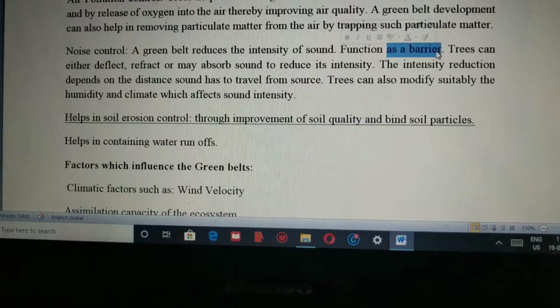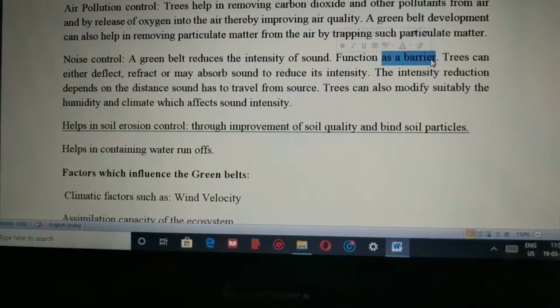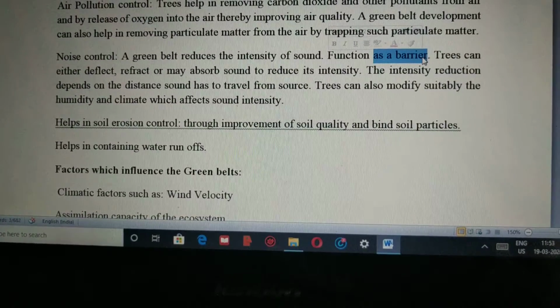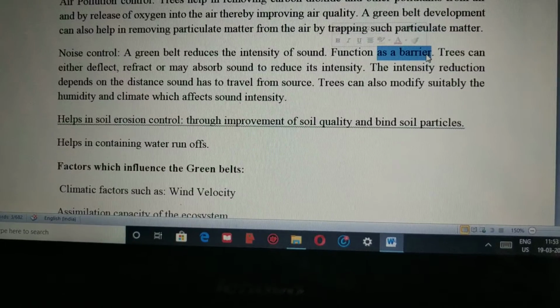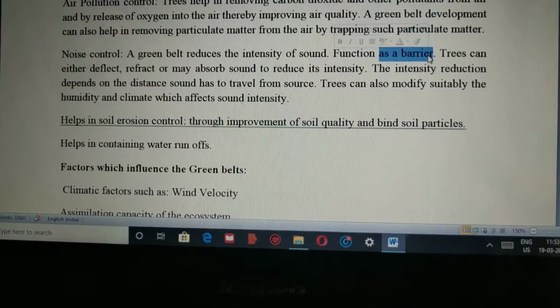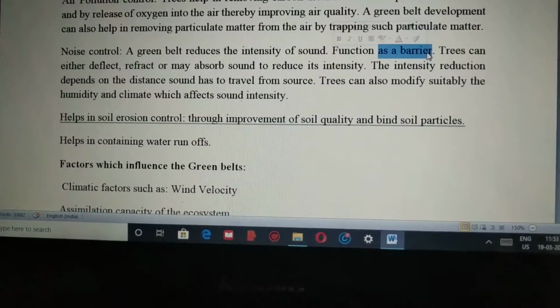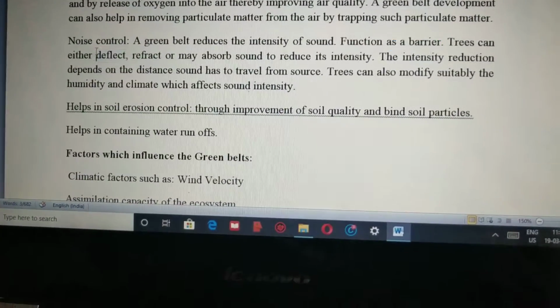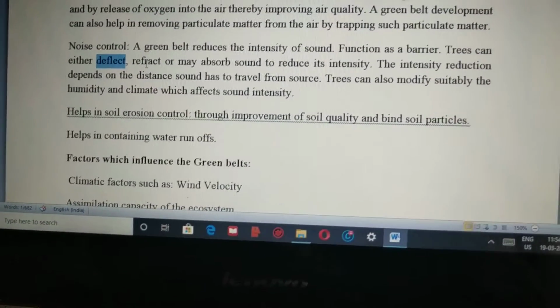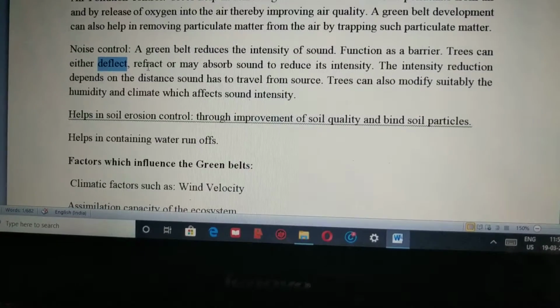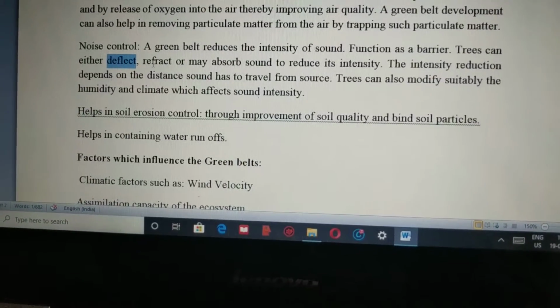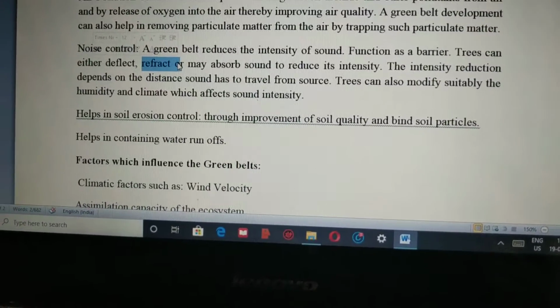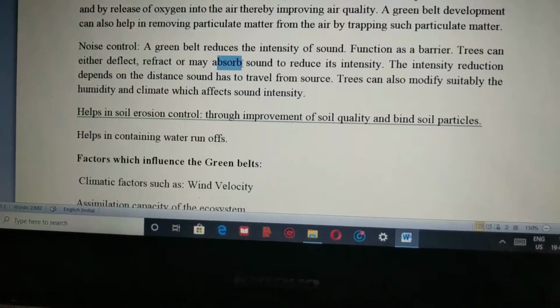creates a barrier. That means if there is noise pollution, a barrier will be created because of the large area of the forest. Now the forest, that means the plants, have a capacity to deflect, absorb, refract and pass back whatever sound is created.